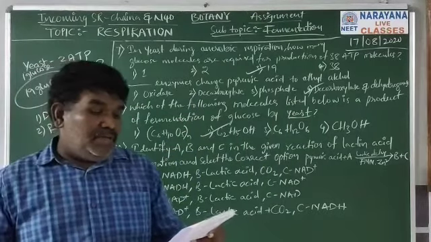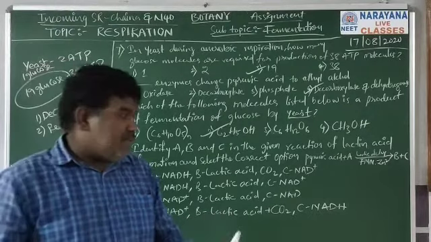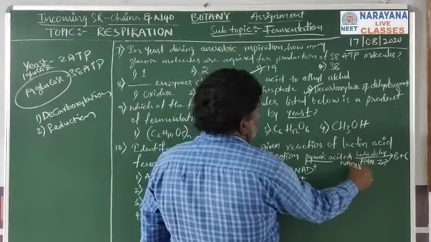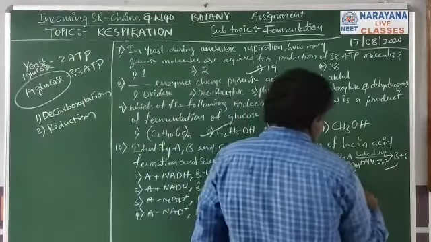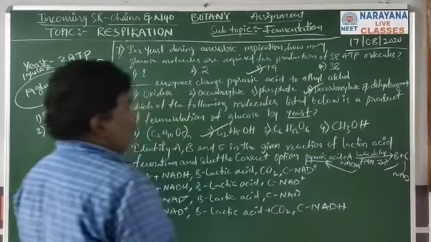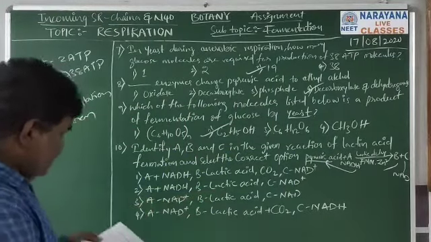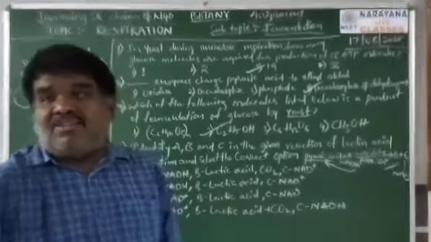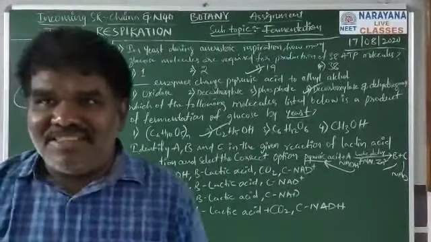10th question. Identify A, B, C in the given reaction of lactic acid fermentation and select the correct option. This is the pyruvic acid they give. Pyruvic acid is reduced by NADH. So A is NADH, B is lactic acid, and NADH is oxidized to NAD, so C is NAD. So for the 10th question, the second option is the correct option.